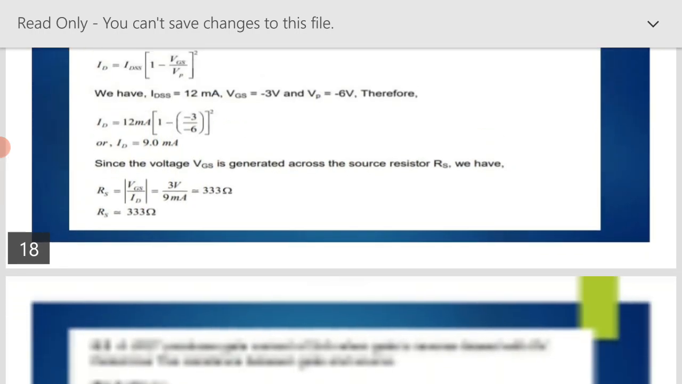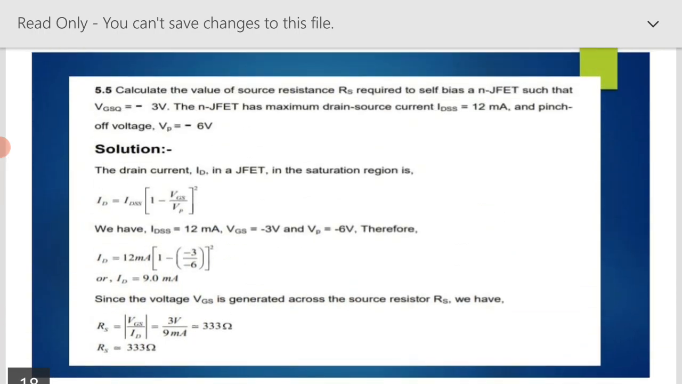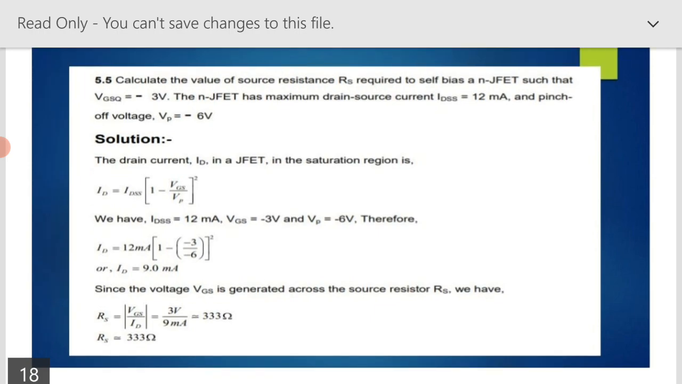The next example is: calculate the value of source resistance RS required to self-bias an N-channel JFET such that VGSQ is equal to minus 3 volt. The N-channel JFET has a maximum drain source current IDSS equal to 12 milliampere and pinch off voltage VP equal to minus 6 volt.